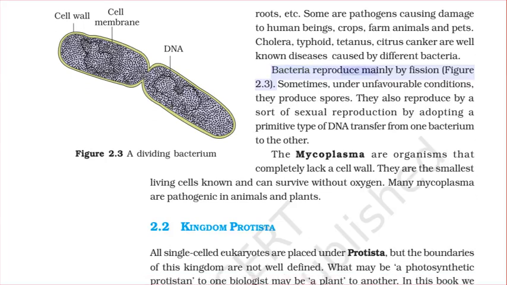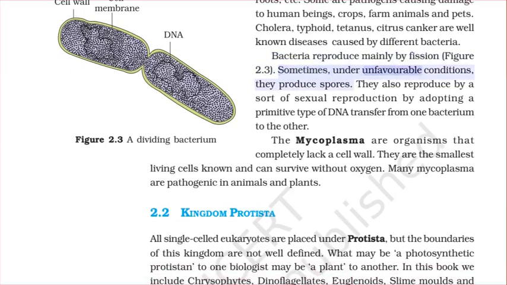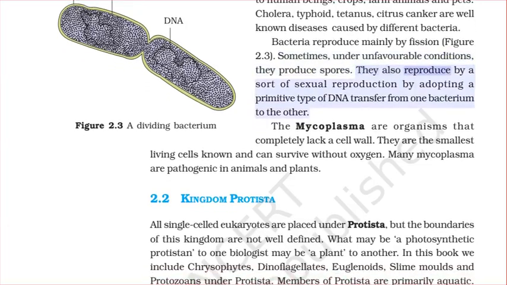Bacteria reproduce mainly by fission, Figure 2.3. Sometimes, under unfavorable conditions, they produce spores. They also reproduce by a sort of sexual reproduction by adopting a primitive type of DNA transfer from one bacterium to the other.